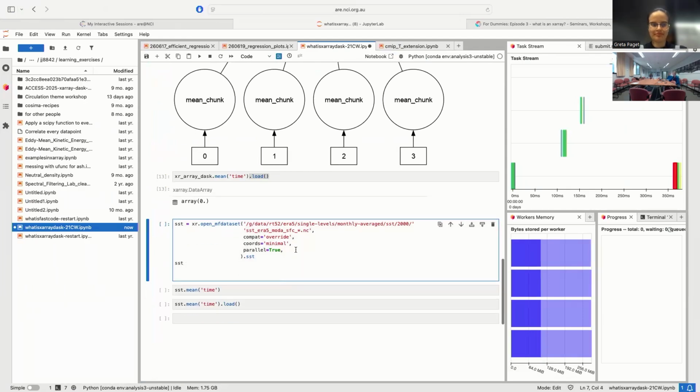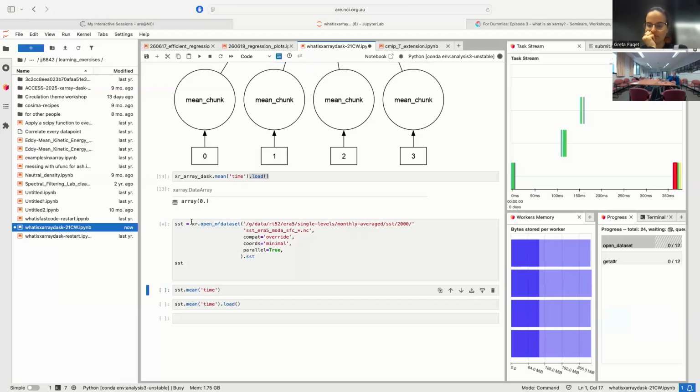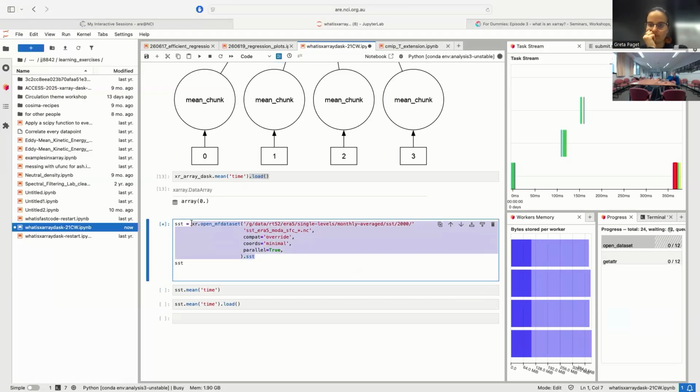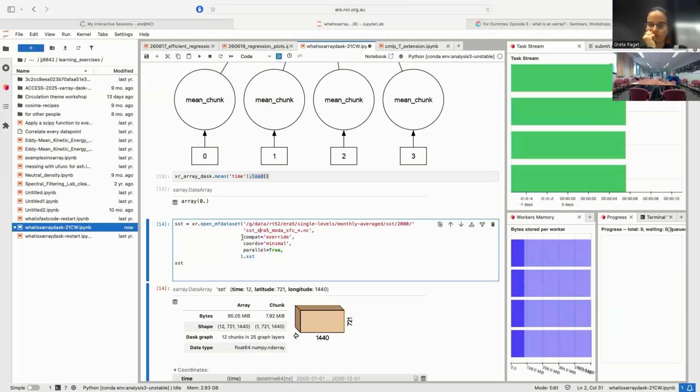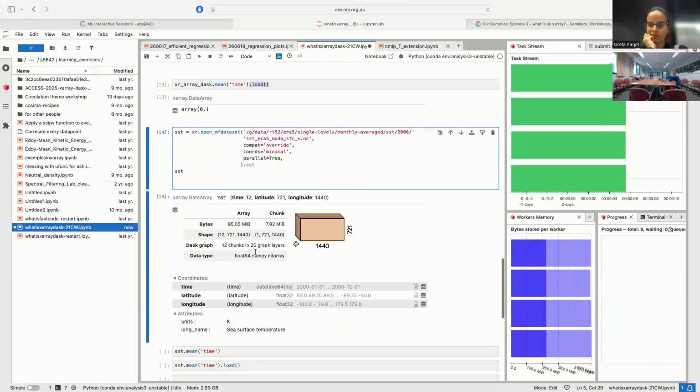If we do that with a bigger data set, so let's say this is ERA5 SST from 2000, and I'm opening it with an Xarray open function. Again, I would recommend just copy pasting this code with whatever data files you want to open at the start. And then these keyword arguments tend to make it run much faster and will work fine for climate data. This will make it run faster if you have any kind of Dask array set up.